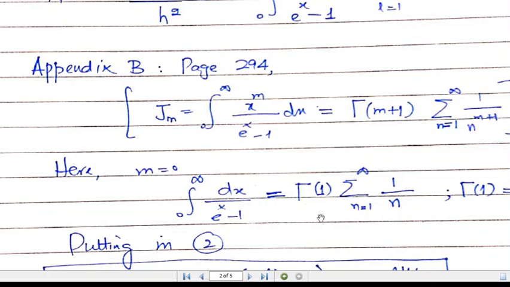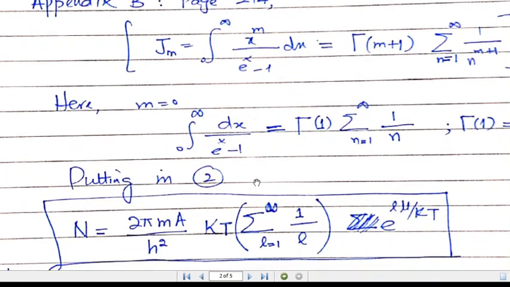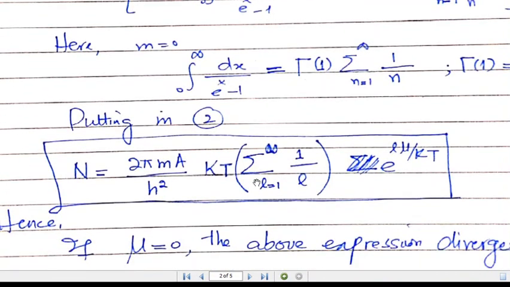So it means that this integral is equal to summation of n is equal to 1 to infinity of 1 over n, or you can denote this as L is equal to 1 to infinity of 1 over L. So substituting the value of the integral into the above equation, you can find the number of condensed particles, which is 2 pi m a over h square kT into summation of L is equal to 1 to infinity 1 over L into exponential of L mu over kT.